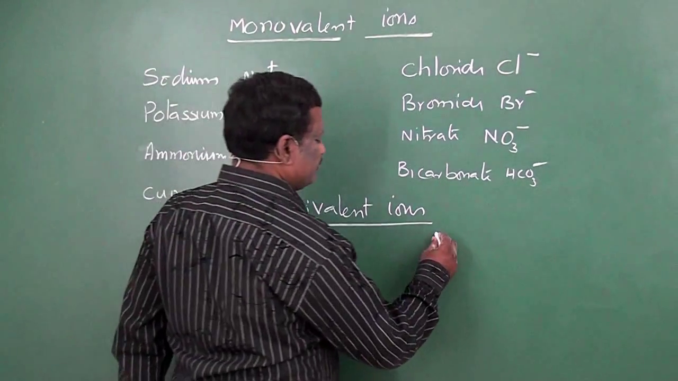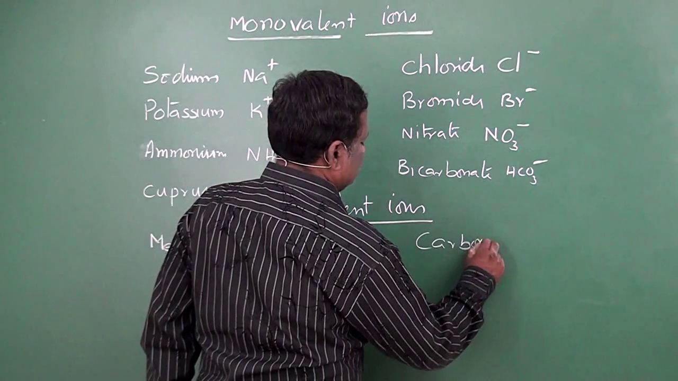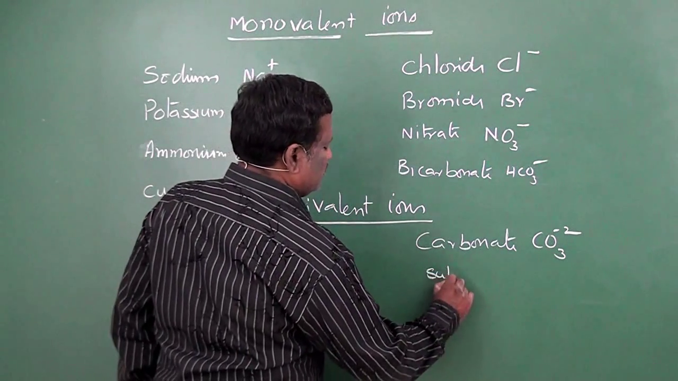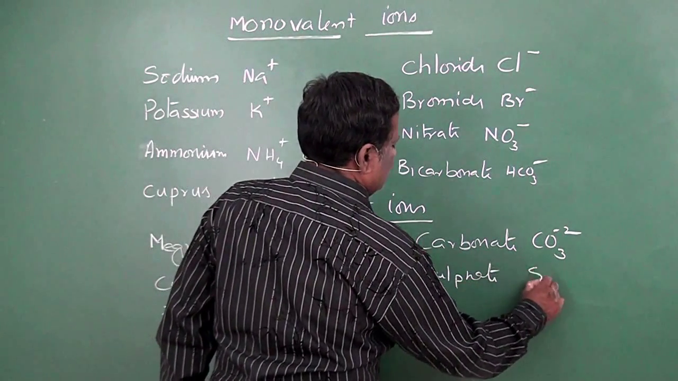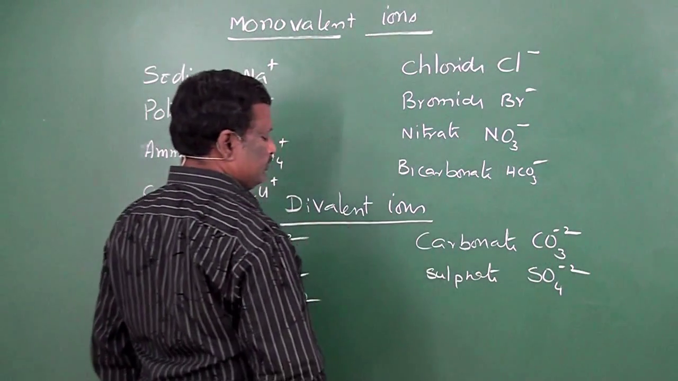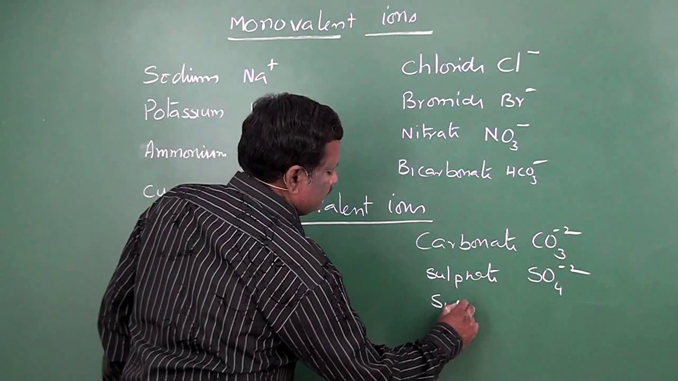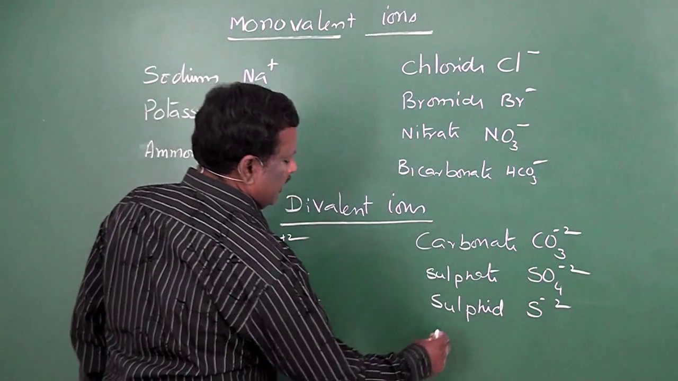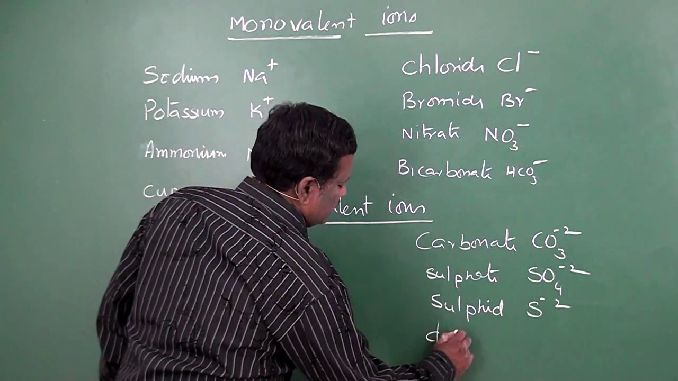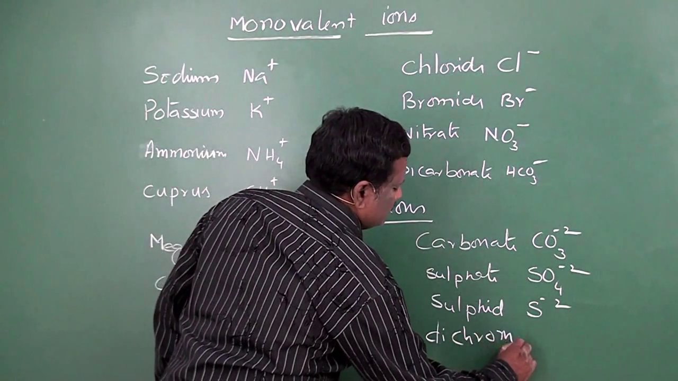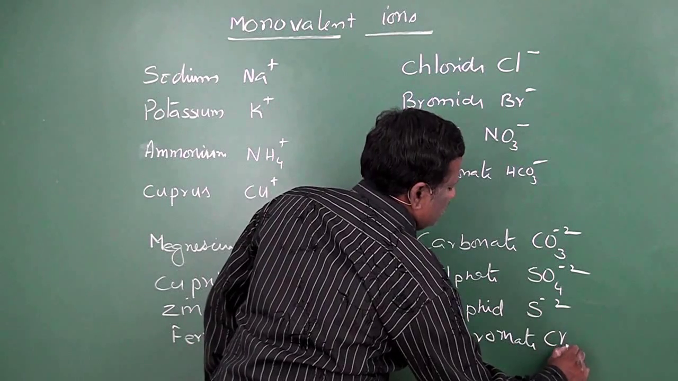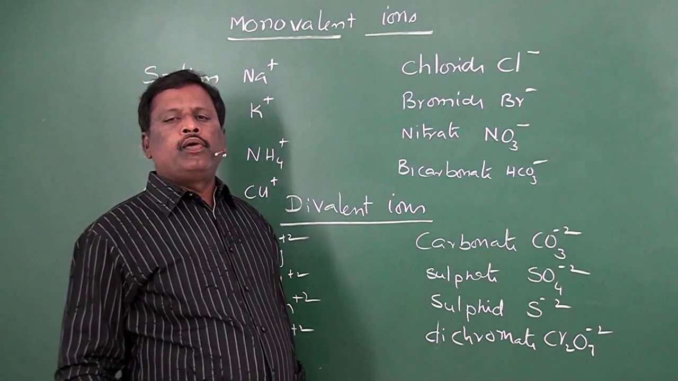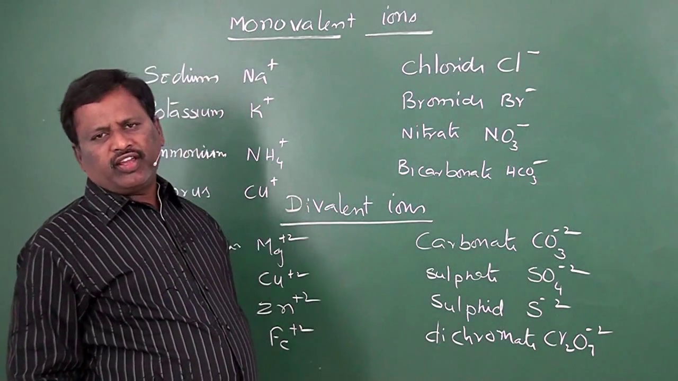Similarly, in anions you have carbonate, CO3 minus 2, sulfate, SO4 minus 2, sulfide, S minus 2, dichromate, Cr2O7 minus 2, etc. Now, how to write the formula of a compound?